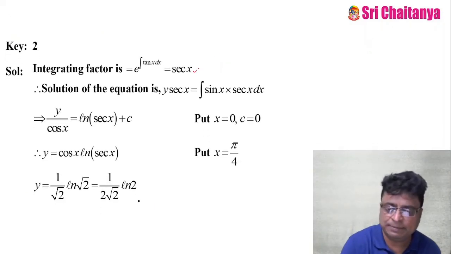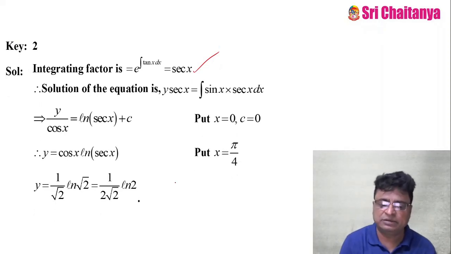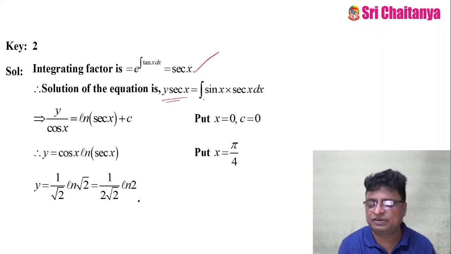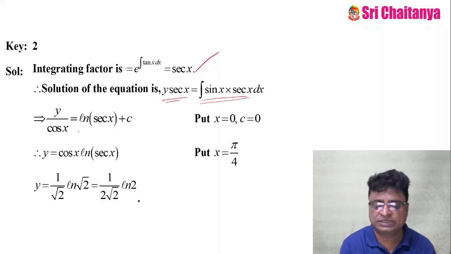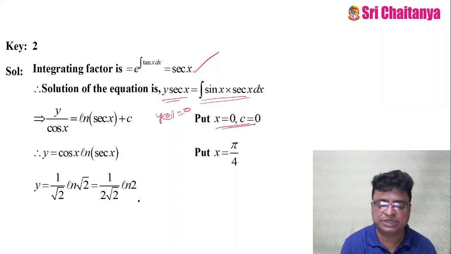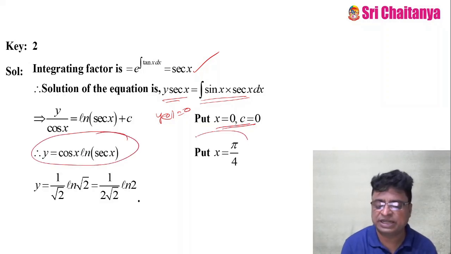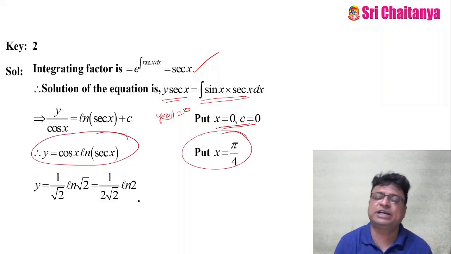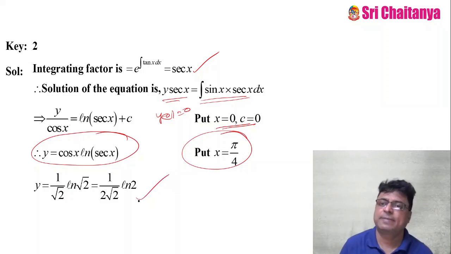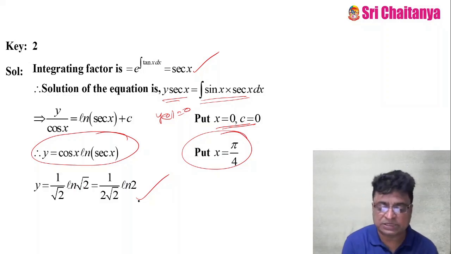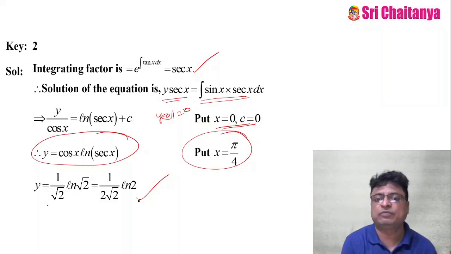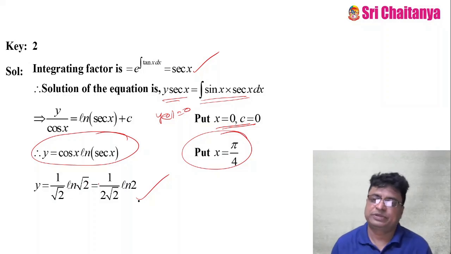So this is my integrating factor. The solution is y into integrating factor is equal to integration of q into integrating factor. Simplify this. But what is given for you? y of 0 is equal to 0. That is given for you. So c becomes 0. So this is my solution. But they are asking to find the value of the function at x is equal to pi by 4. You substitute it and simplify it. You get the answer as 1. Here simplification is important because log root 2, that means log 2 power 1 by 2, that is 1 by 2 root 2 log 2. Clear? This is about another problem.